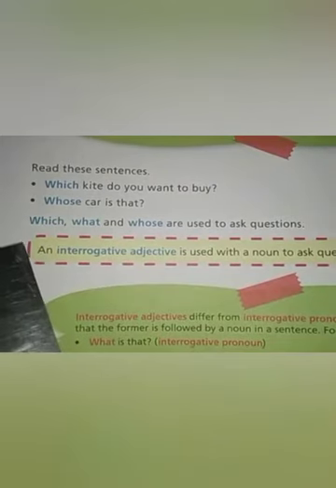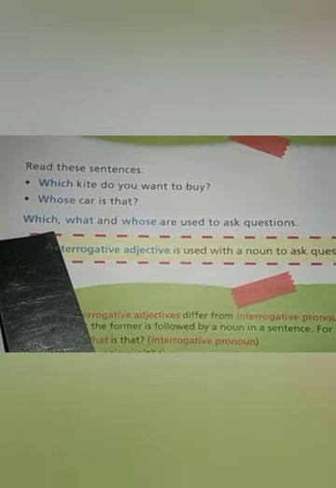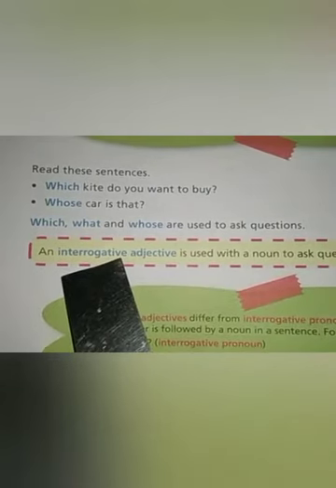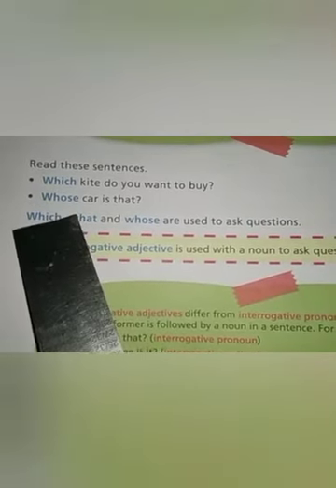So this is a trick to understand the difference between interrogative adjective and interrogative pronoun. Interrogative adjectives are the questioning words which are used with a noun. Understood?